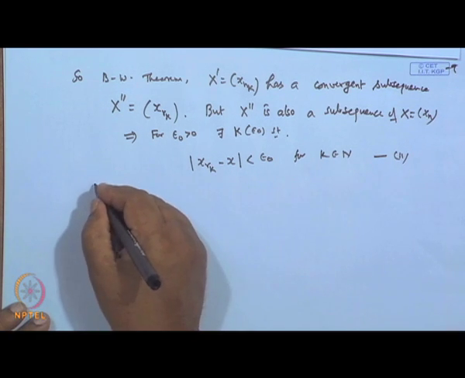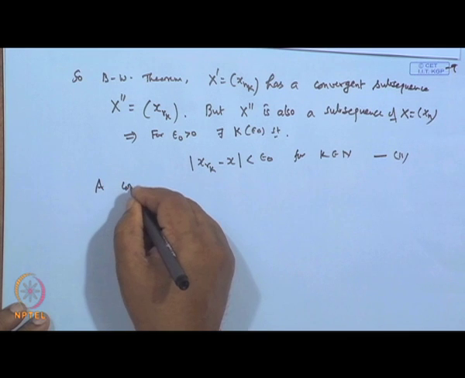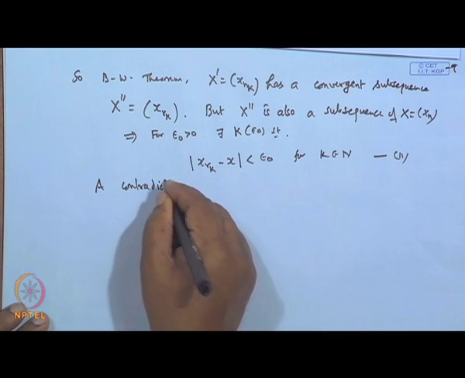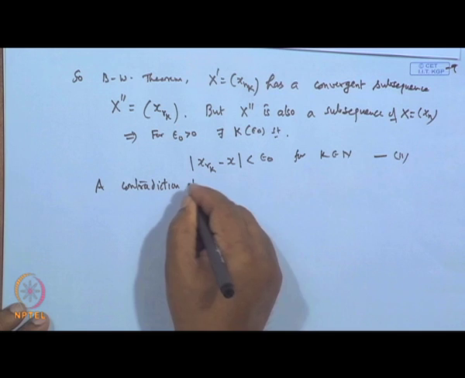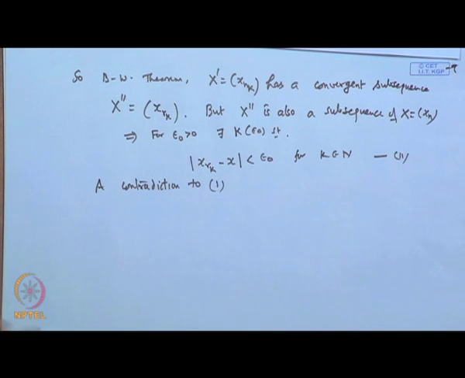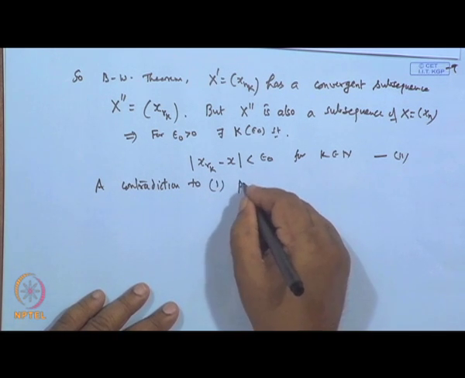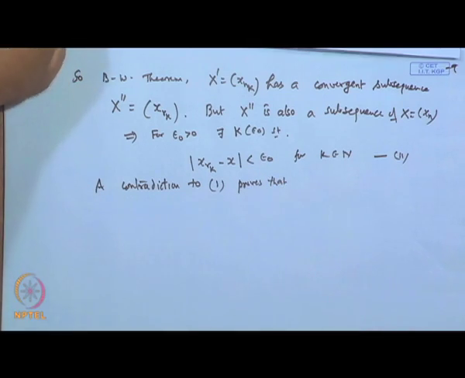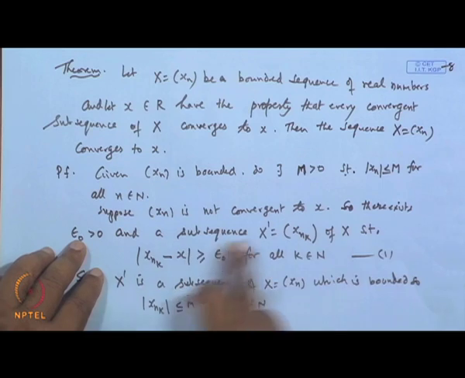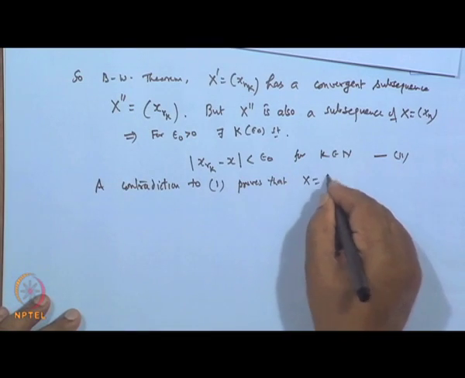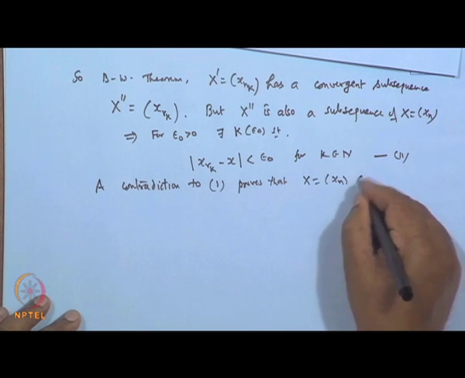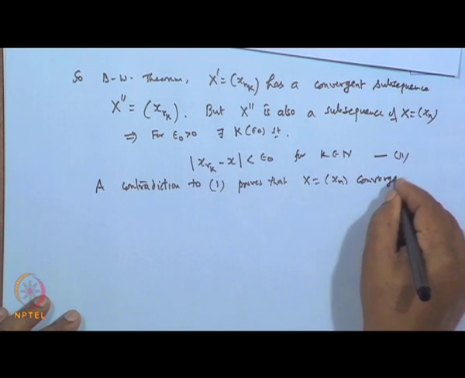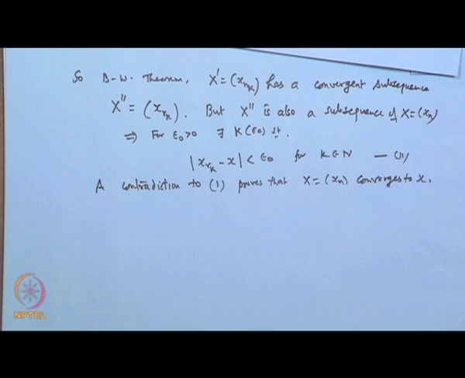So, why is it a contradiction? Because our assumption that x_n is not convergent is wrong. This proves that the sequence x_n is convergent, and x_n converges to x. This is what we have. Okay, so this is the proof.